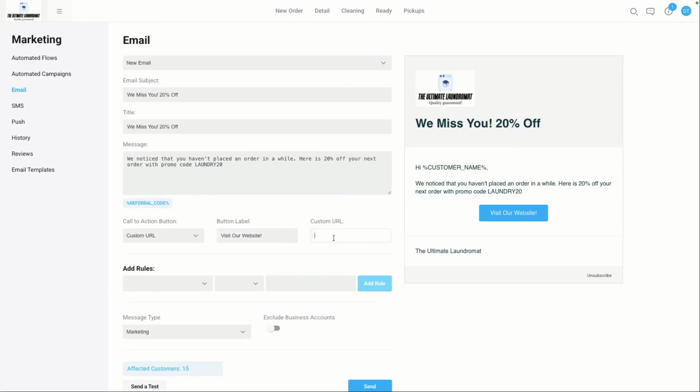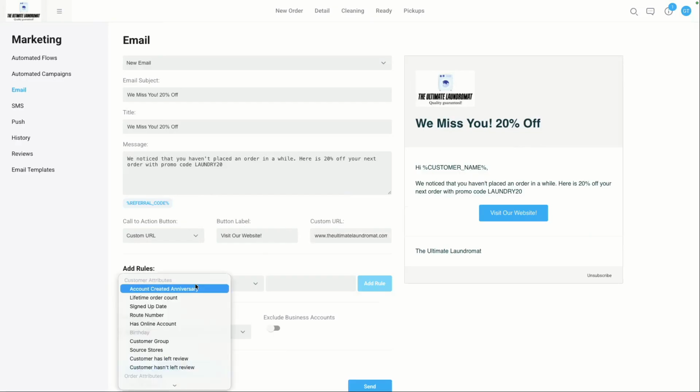Custom URL could be, I'm just going to put something here for the time being, ultimatelaundromat.com/book, right? That might be my booking page. And so I know that if the customer clicks on this button, they're going to be directed straight to the booking page of my website, right? So again, a very good idea of something that you can use with these call to actions.